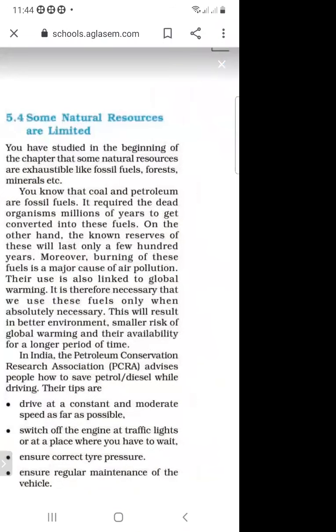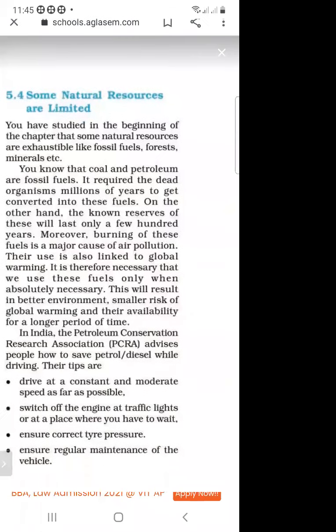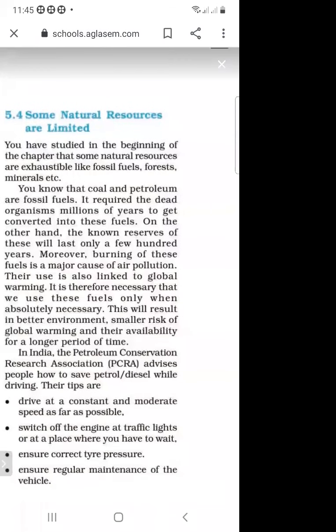And the next topic is that some natural resources are limited. As we know, some natural resources are limited, just like fossil fuels, forests, and minerals. We have studied about these natural resources.